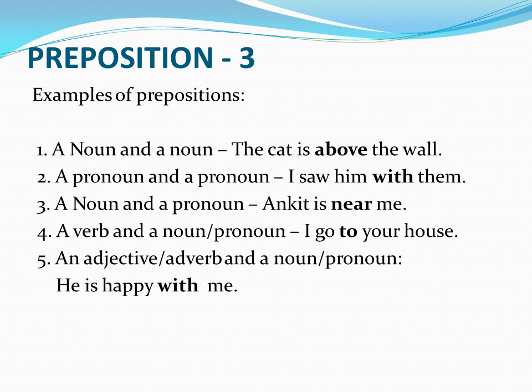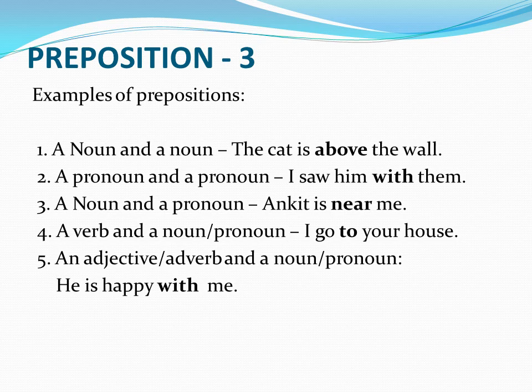Now him is a pronoun, them is a pronoun, and with is the preposition which is telling the relationship between him and them. A noun and a pronoun: Ankit is near me. Ankit is a noun, me is a pronoun, and near is the preposition which is telling the relationship between Ankit and me.